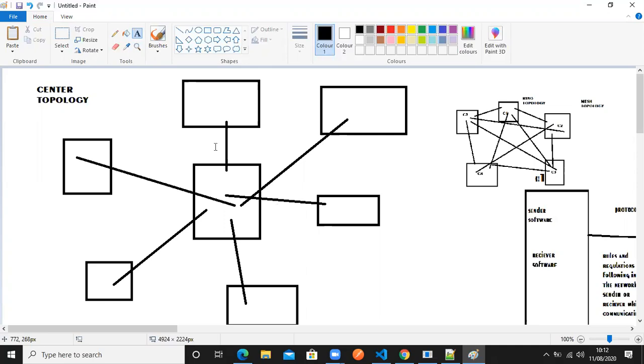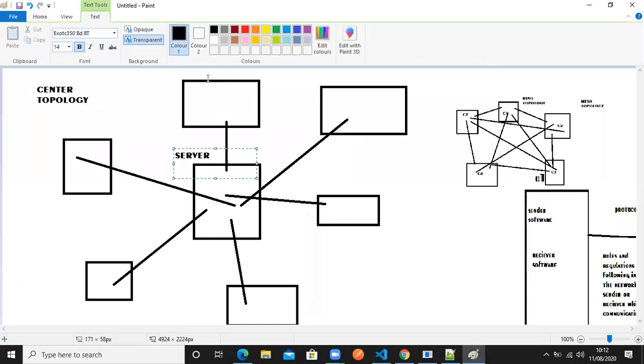Previously, only sender and receiver were there in the topologies. Now the center topology has changed the terminology to server and client. The center one is called the server. The other computers are all called clients because of the work they do here.